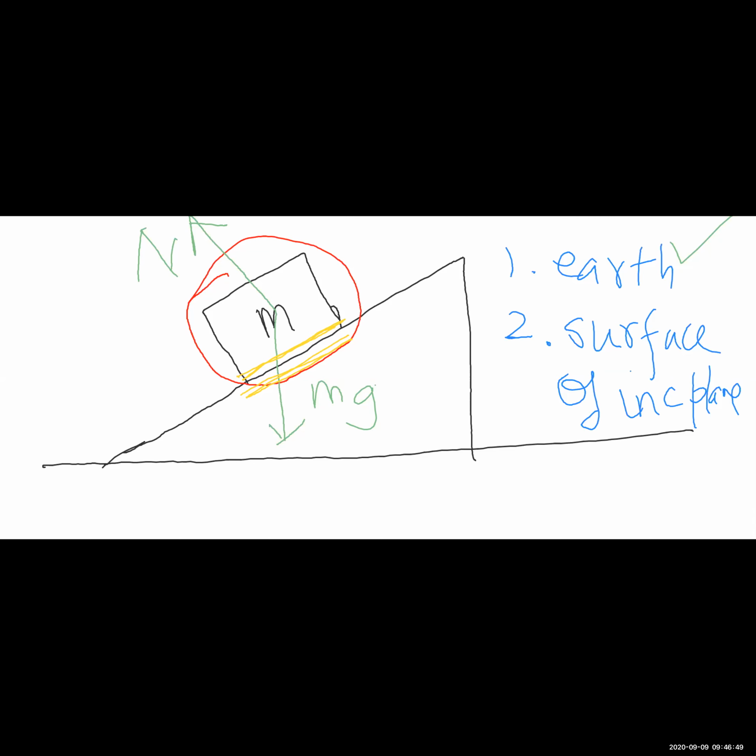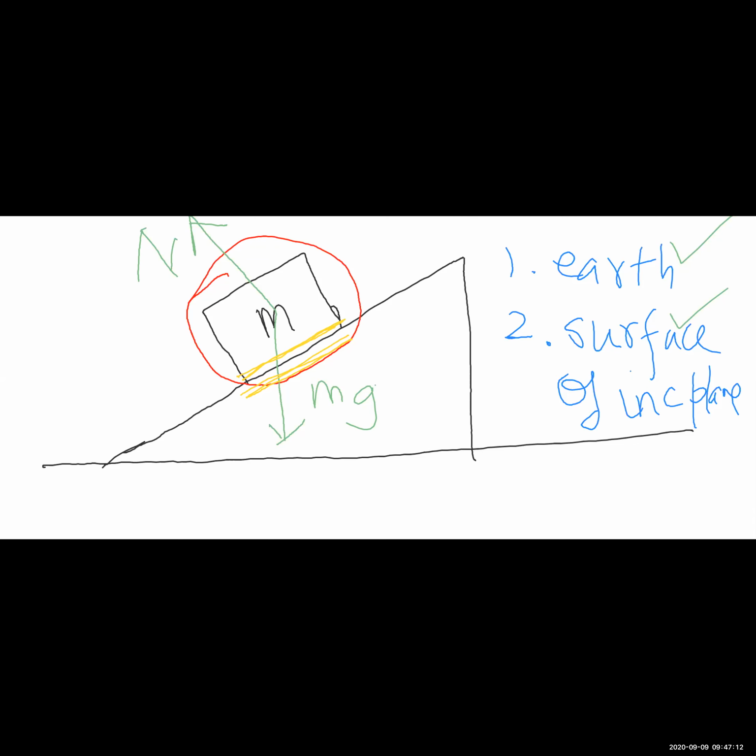The normal reaction is perpendicular to the interacting surfaces. Therefore, this is the normal reaction. The effect of the surface has now been accounted for. And as you will notice, the normal reaction is not opposite to mg, right? So normal reaction must be defined.